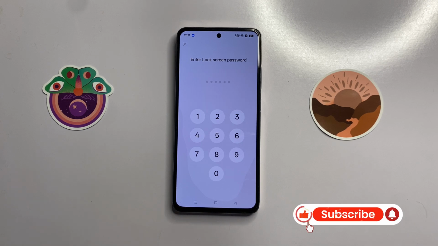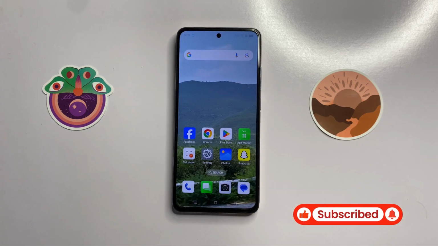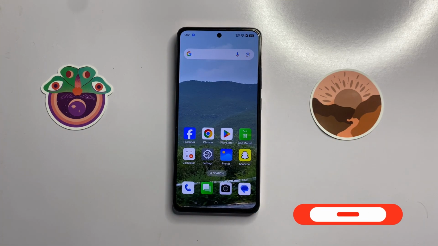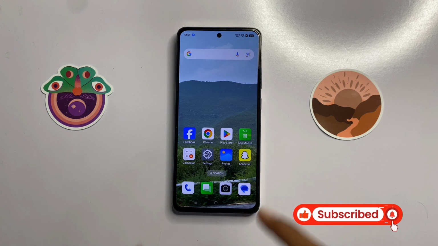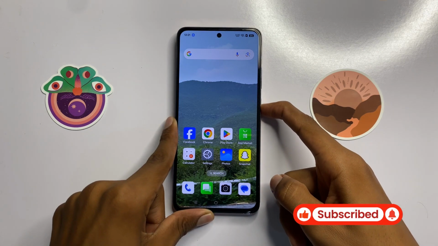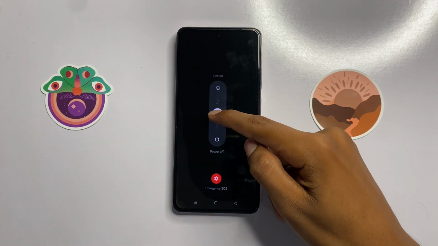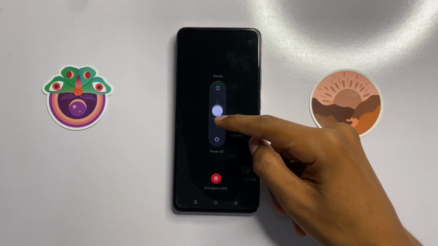After doing the factory data reset, go back to your home screen and restart your device. To restart your device, press and hold the power button. Then swipe up to restart your device.